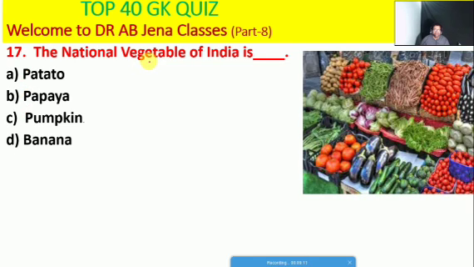Next one हम देखेंगे, the national vegetable of India is what, whether potato or papaya or pumpkin or banana. Friends, so C is the right option.